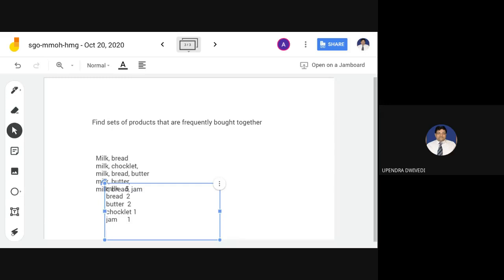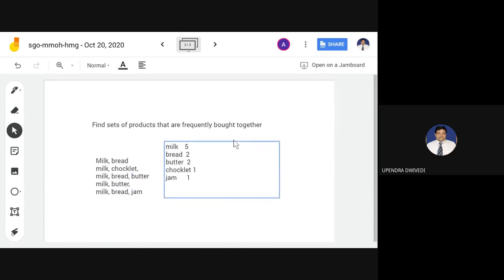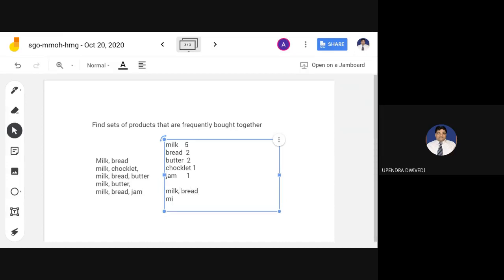Next, you can create the item sets: milk, bread; milk, chocolate; milk, jam; milk and bread; milk and butter; bread, butter, and so on.